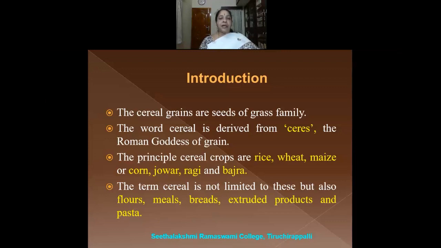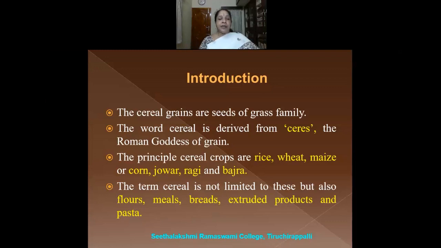The principal cereal crops that are commonly cultivated, particularly in India, are rice, wheat, maize (cholam or corn), jowar (makacholam), ragi (kelvaragu), and bajra (kambu). These are the common cereals that are cultivated on a large scale in India.